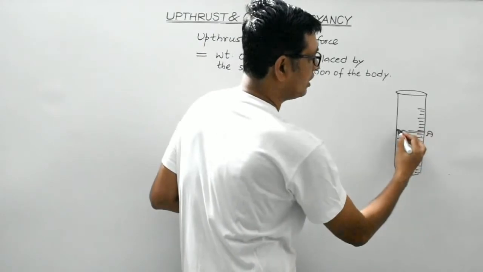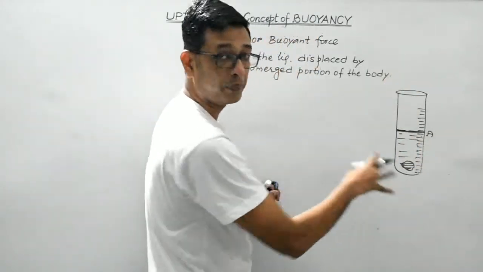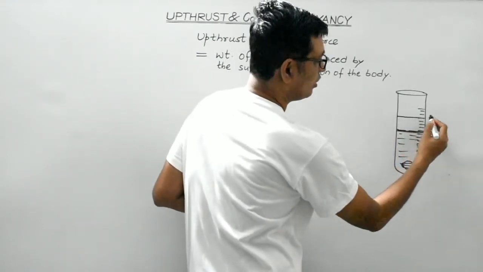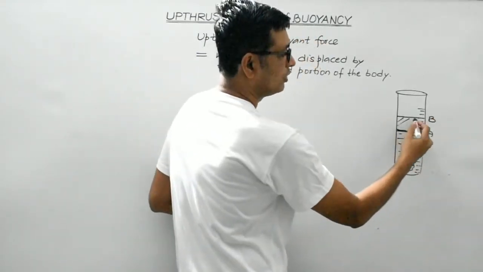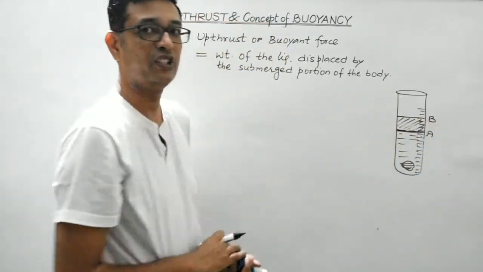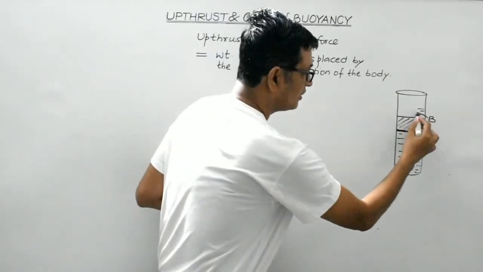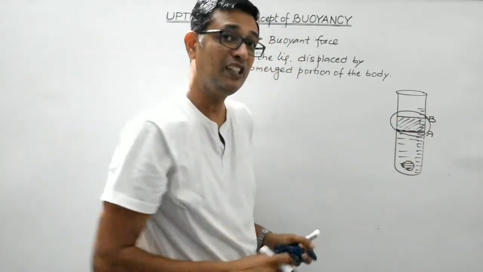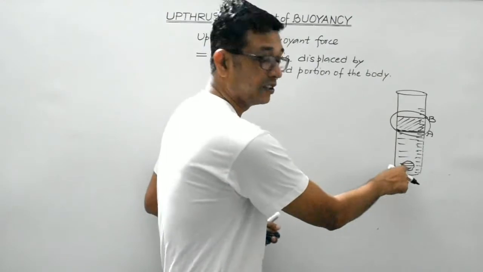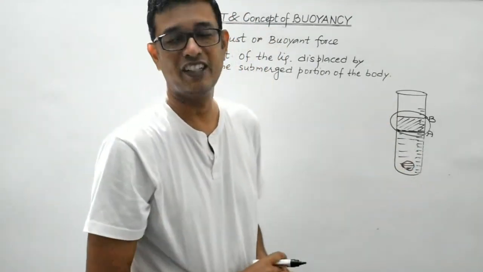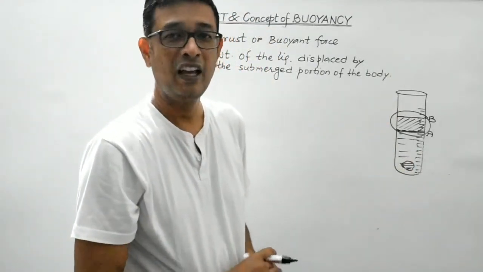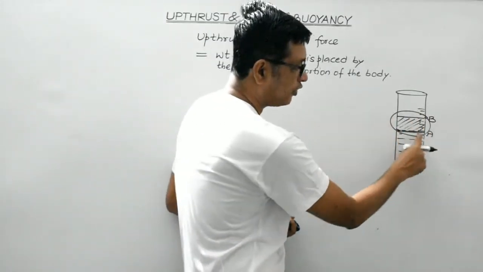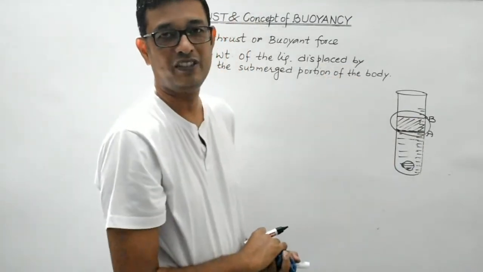Suppose this was the initial level of water, and after dropping this stone inside the liquid, the level of water is now at B. So this is the volume of the liquid displaced, and this volume of the liquid would be exactly equal to the volume of the body, which is completely immersed inside the liquid. Clear, students? And it is found that the upthrust is equal to the weight of this displaced liquid.